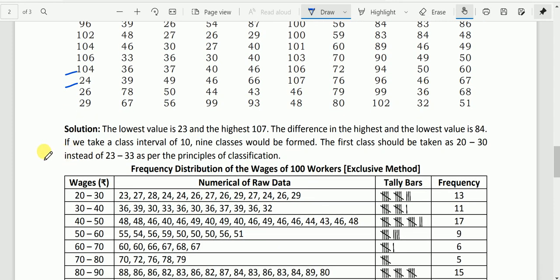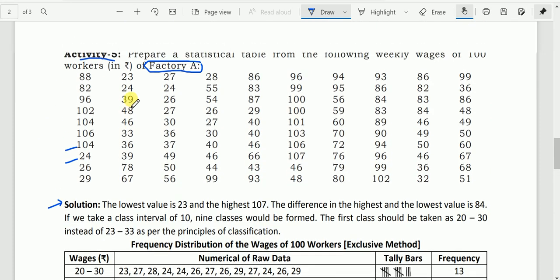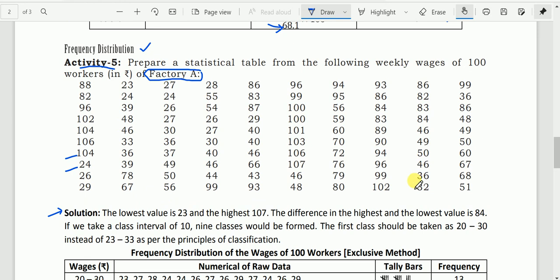Before we prepare the frequency distribution table, we have to find out the smallest value and the highest value. In this table the lowest value is 23, and the highest value is 107. The difference between the highest and lowest value is 84.